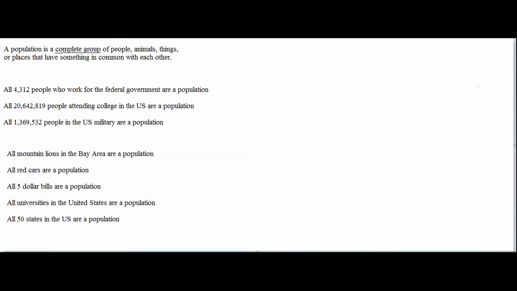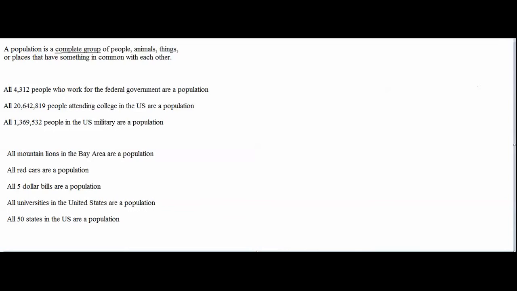population you were studying. For example, if I was interested in the amount of text messaging being done by college students in the US, and I asked all 20,642,819 college students in the US how many text messages they send each week, I could use my data set to actually calculate the exact average amount of text messaging being done by college students in the US.